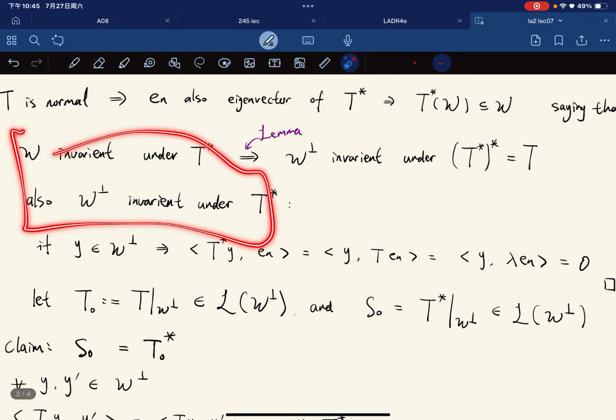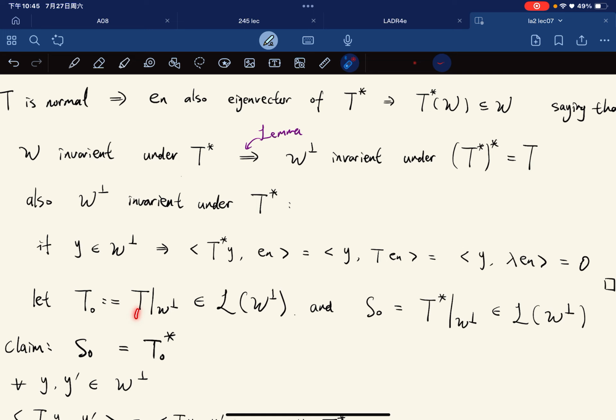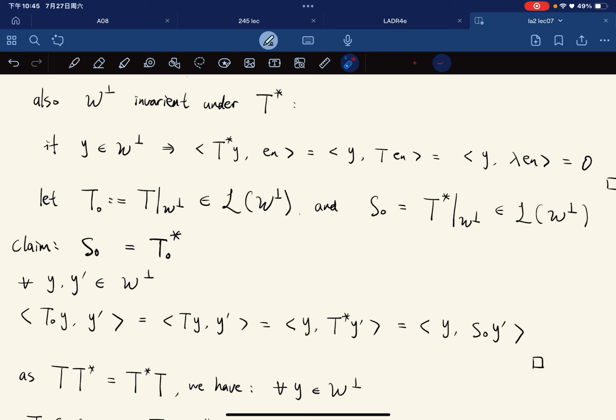Now we can see that because W perp is invariant under T, we induced another operator that is T restricted on W perp. And similarly, W perp is also invariant under T star. We have defined S naught, the induced operator by T star restricted on W perp. And now we have T naught and S naught. Okay, so for T naught and S naught, the claim is that S naught is the adjoint of T naught.